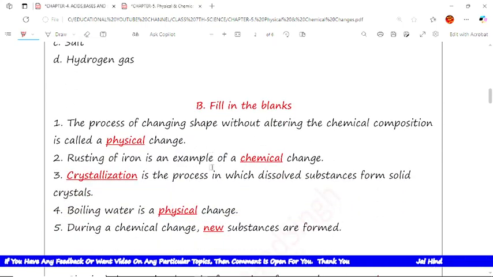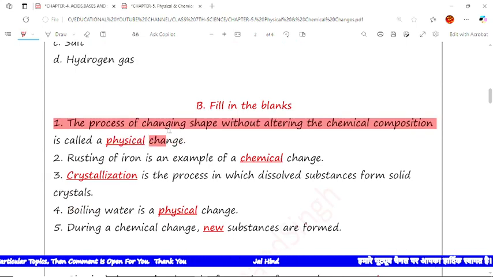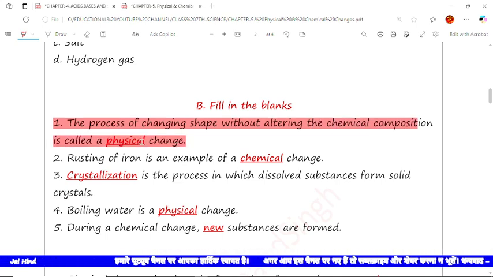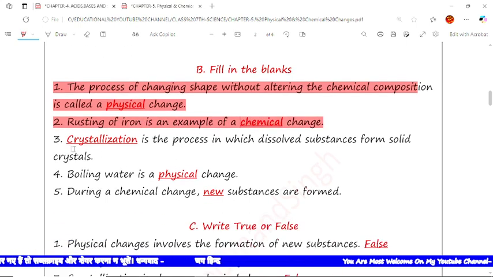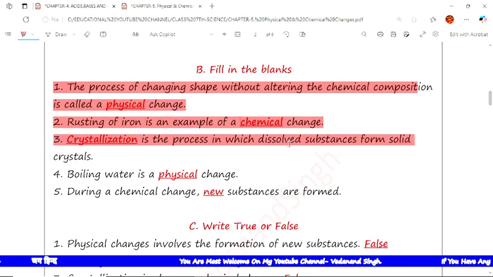Now the next is the fill in the blanks question. The first question is the process of changing shape without altering the chemical composition is called physical change. You have to fill up the physical change. Now the second question is rusting of iron is an example of chemical change. You have to fill up with chemical change. Now the third is crystallization is a process in which the dissolved substances form solid crystals.